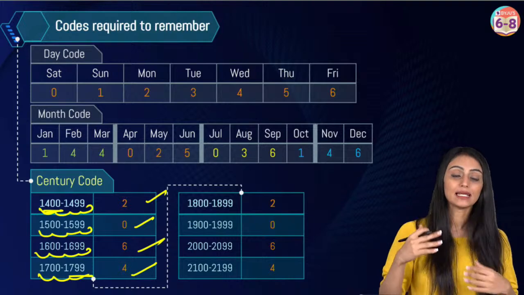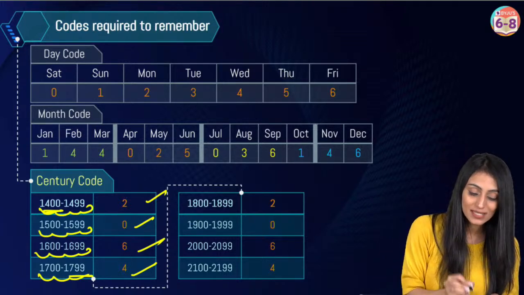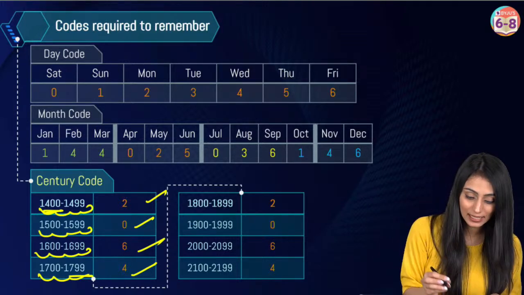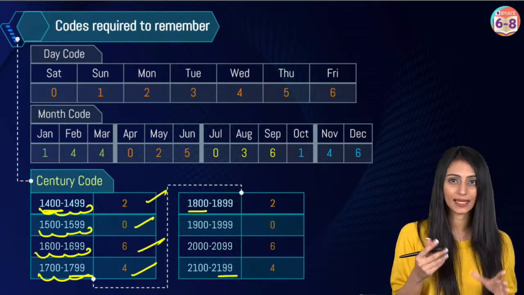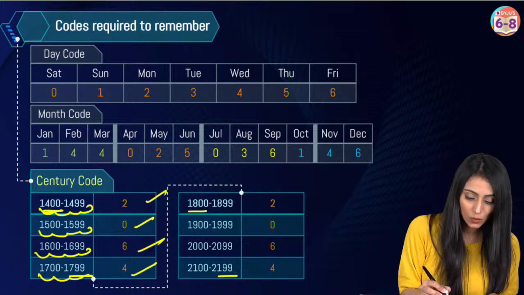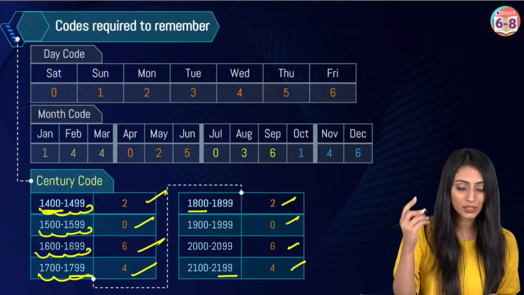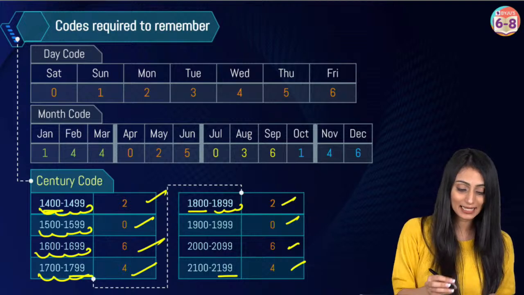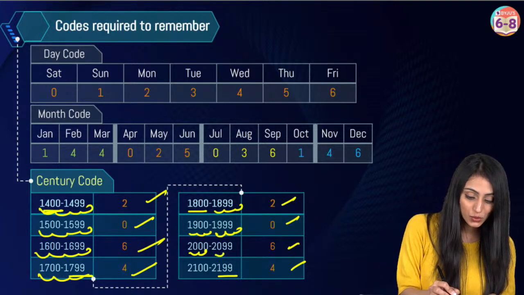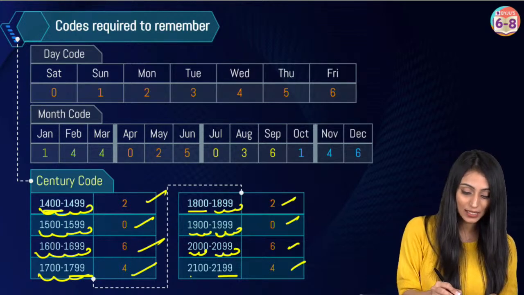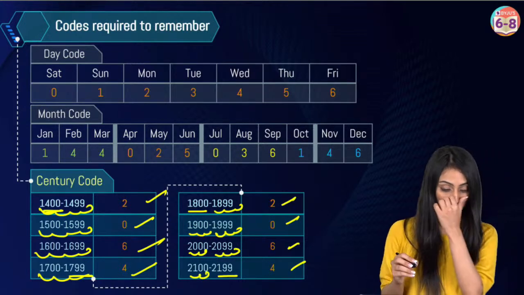2064, right? Similarly, this ends at 1799. So we start from 1800, and we go up to 2199. So for 1800, the code would be the same, 2064. Just remember the order. 1800 to 1899 is 2, 1900 to 1999, that's 0. 2000 to 2099, the code is 6, and 2100 to 2199, the code would be 4.